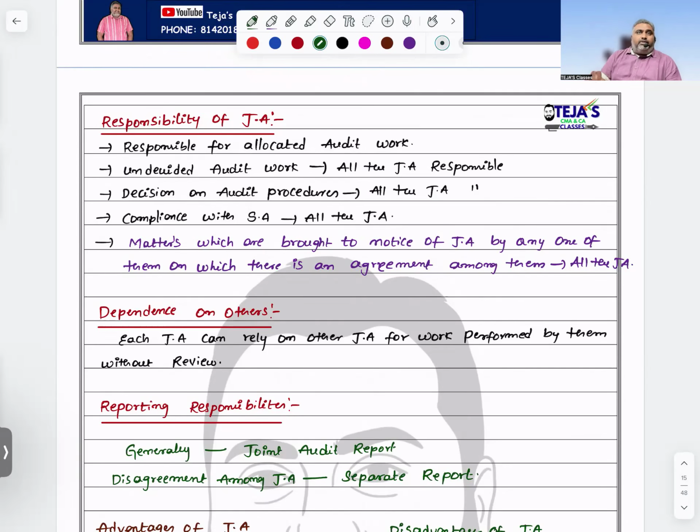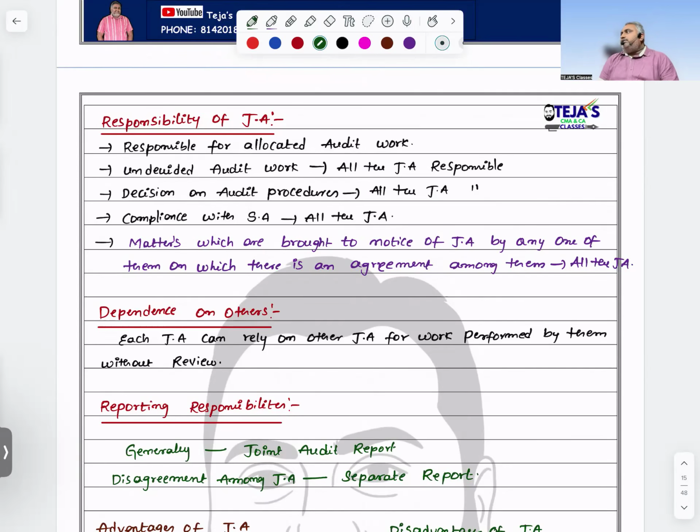If there is a disagreement, there is no concept of a majority-bound decision. If three joint auditors are there, two are okay with a qualified opinion and one is giving a disclaimer of opinion, there is no concept that two out of three decide. So I also need to accept it and give one combined audit report. No need, you can go with your separate audit report with a disclaimer of opinion.